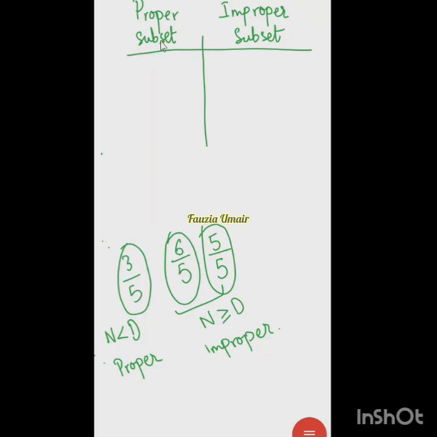Proper subsets are those sets where, for example, A is a proper subset of B when all the elements of set A are there in set B, but set A is still smaller. For example, if set B is 1, 2, and 3, and set A is 2, 3, then A is a subset of B, but A is a proper subset of B. Why?